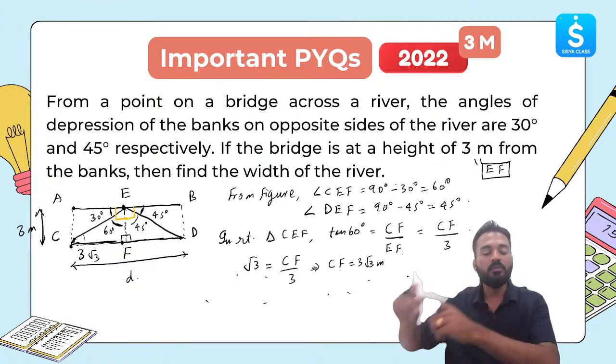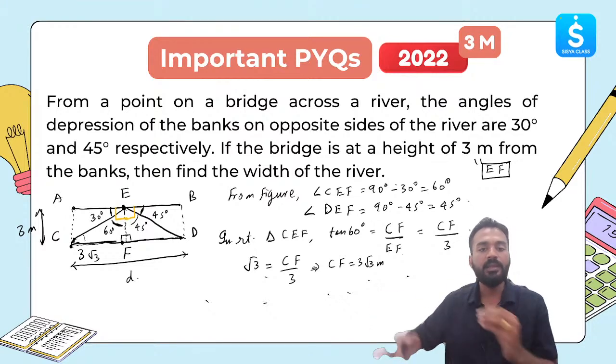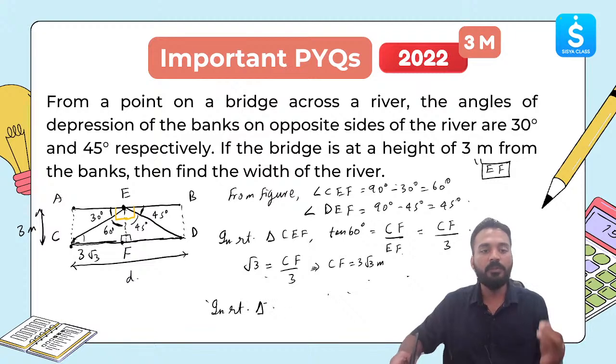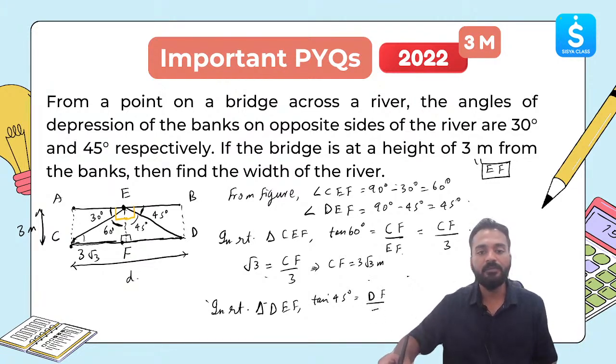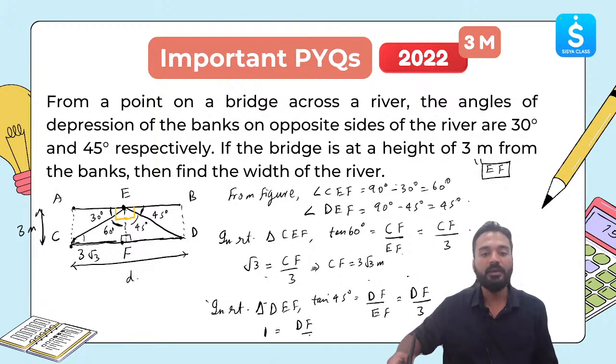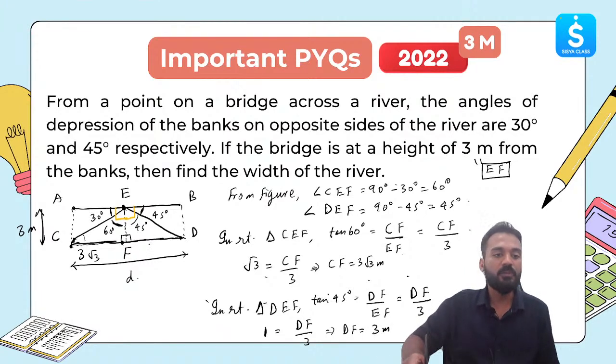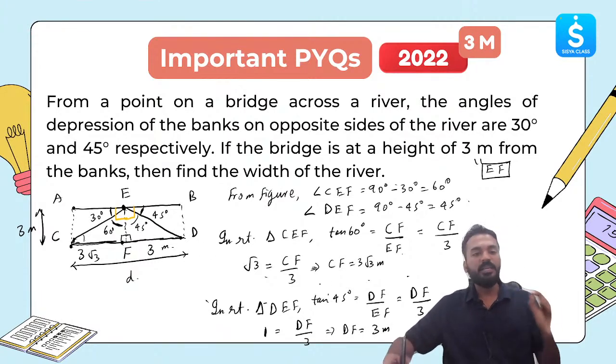Next, we will use the same technique in triangle DEF and find out the value of DF. Can anyone type in the chat box what will be the value of DF then? In triangle DEF, tan 45 will be equal to DF divided by EF. DF is something which we do not know. EF is 3 meter. Tan 45 is equal to 1. Therefore, 1 is equal to DF by 3, which means DF is equal to 3 meter. So this much part is 3 meter. Clear? 3 meter, 3 root 3 meter.